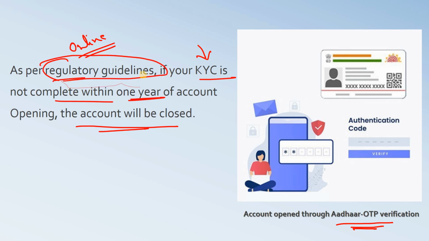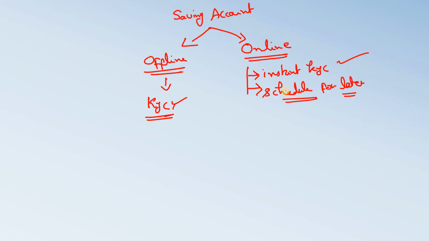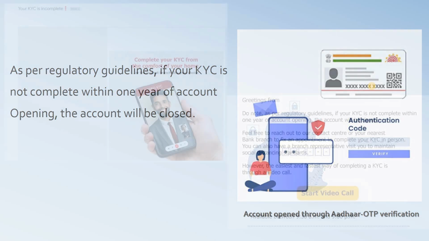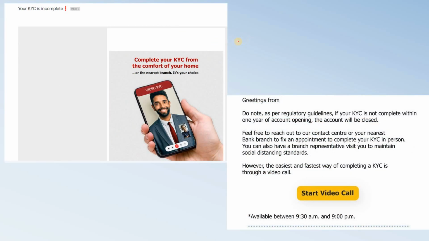Now what happens many times, as I told you, is that if the customer schedules it for a later point of time, then they forget. And sometimes within 1 year also the customer doesn't do KYC and eventually the account gets closed. So what we do: suppose the customer is opening an account on some particular date T, then at T plus 2, that is 2 days after account opening, then T plus 14, then T plus 28 and so on, with certain time intervals, we continuously send emails to that customer to complete the KYC process.